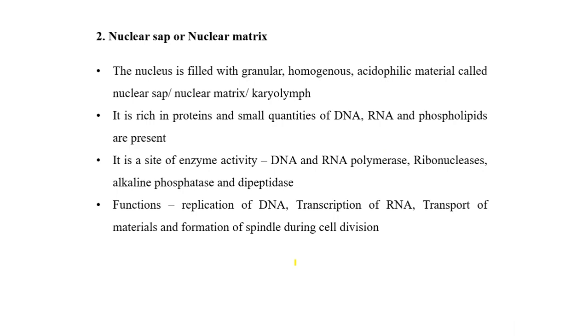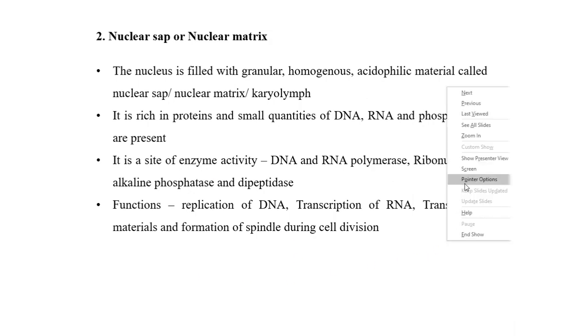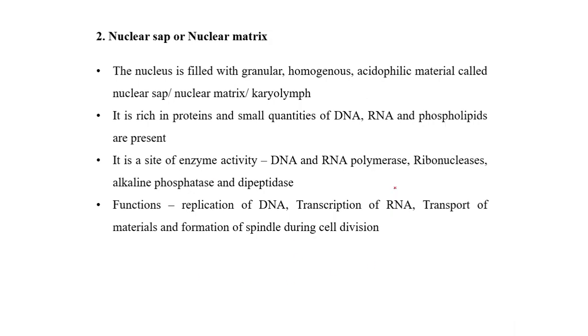The nuclear sap or the nuclear matrix. The second part of the nucleus is the nuclear sap or the nuclear matrix. This is the material which is present inside the nuclear envelope. Inside the nuclear envelope, the material which is present is called the nuclear sap. This sap is homogeneous.